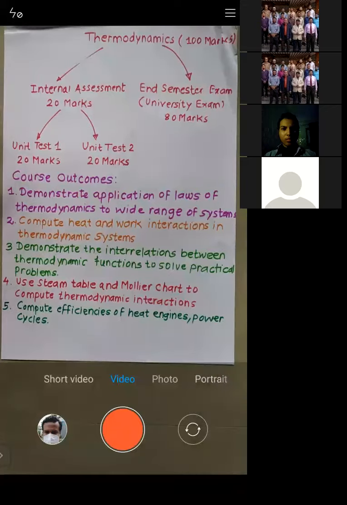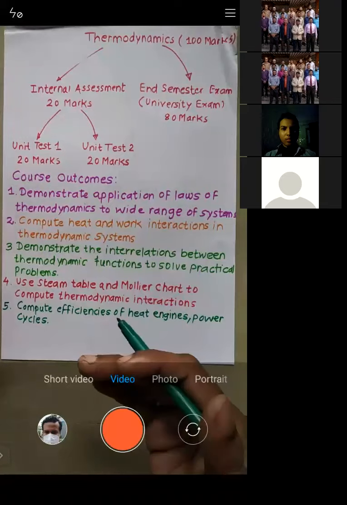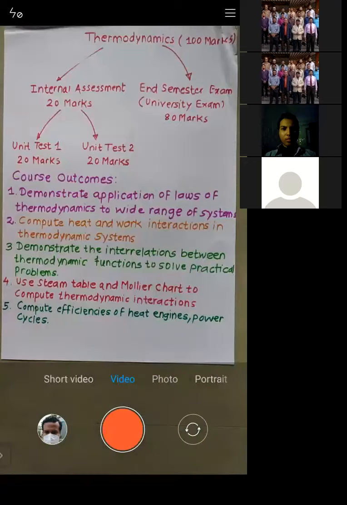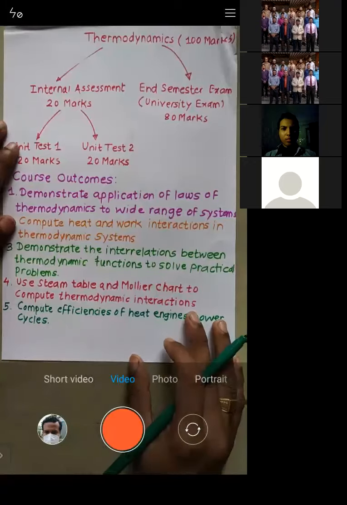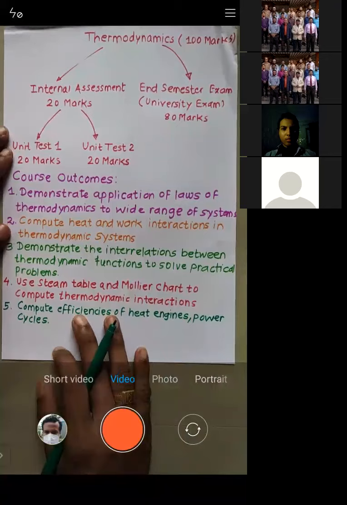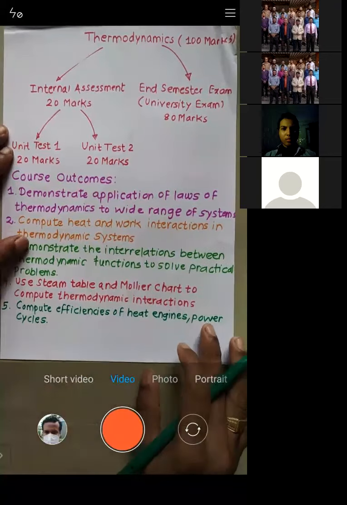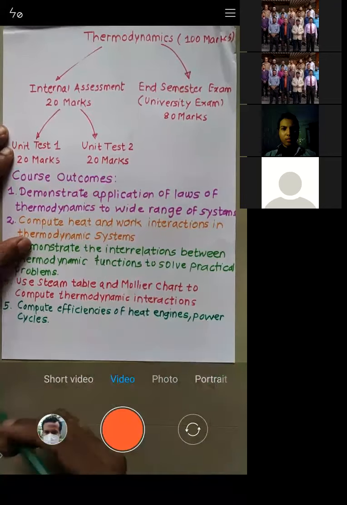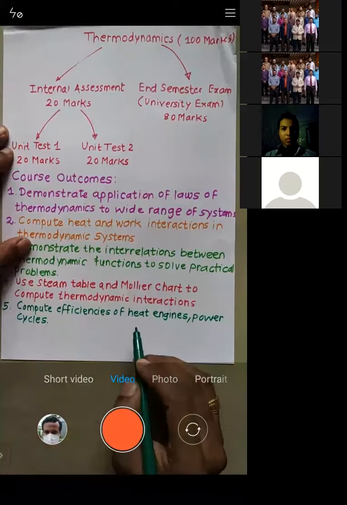Efficiency, see, the basic formula. What is the formula for efficiency? It's basically the output by input. So when you supply 20 as an input, you are getting 10 as an output. So 10 by 20, that is 50%. It is nothing but your efficiency, right? Is that okay? Yes, sir. We are interested to calculate the efficiencies, and you will get efficiencies only for the power producing devices. Try to understand. Efficiency will be calculated only for power producing devices.